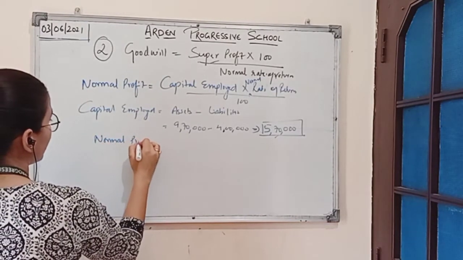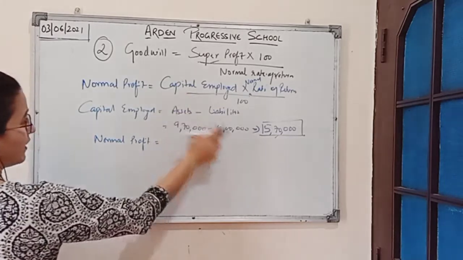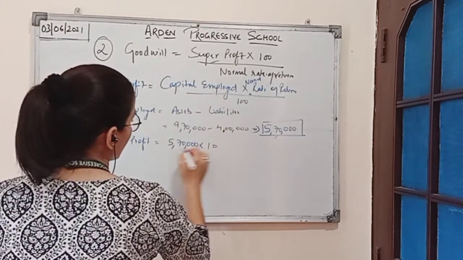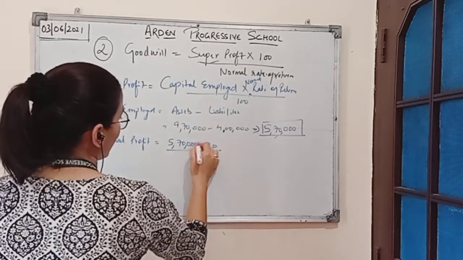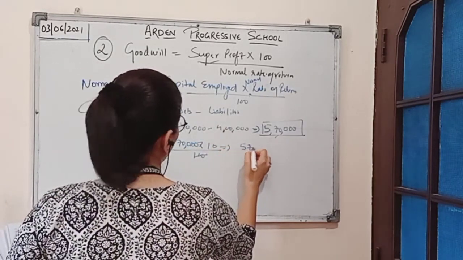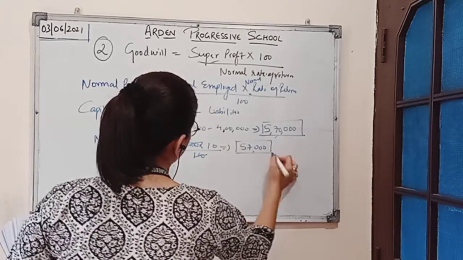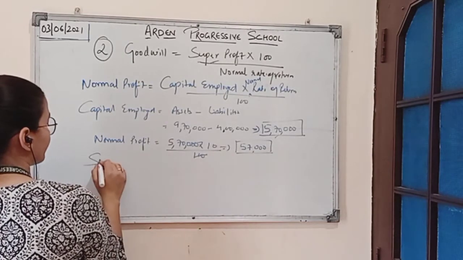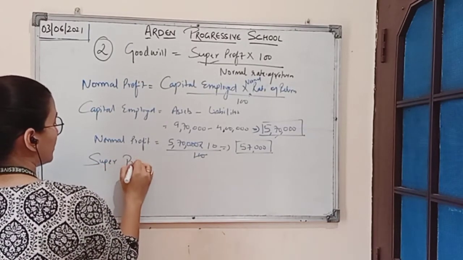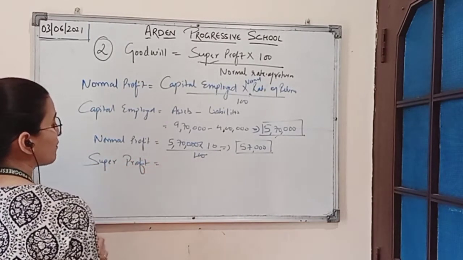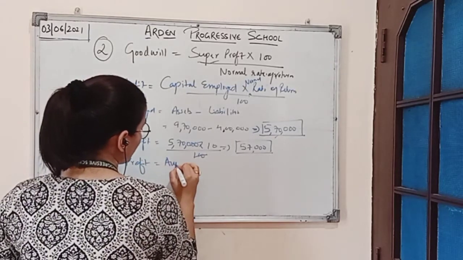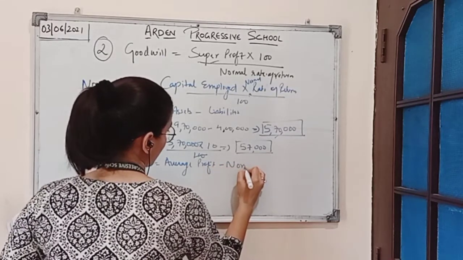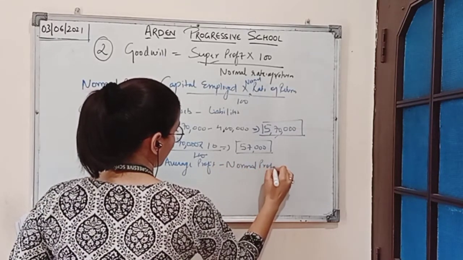So by this value we can easily calculate normal profit now. Normal profit is equal to capital employed, 5,70,000, multiplied by rate of return 10 divided by 100. So here the amount of normal profit is rupees 57,000. By this we can now find out the value of super profit. Super profit is equal to average profit minus normal profit.